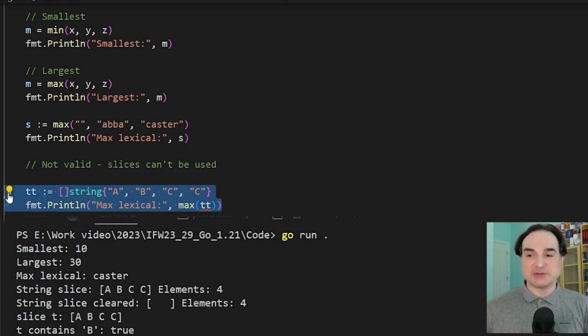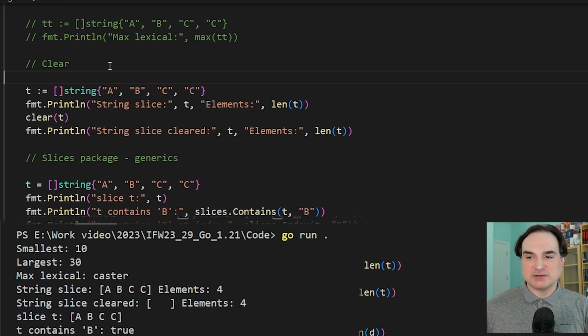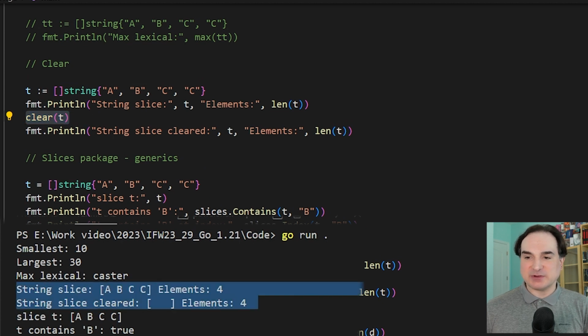Now, one of the other new built-ins we have is specifically for maps and slices, and it's called clear. So if you feed it a slice or map, it will set every element of the slice or map to the zero value for the data type that's present in that map or slice. So for instance, if it was an integer slice, all of the integers would be set to 0. If it was a string slice, all the strings would be blank strings.